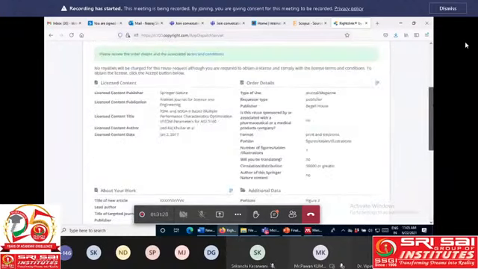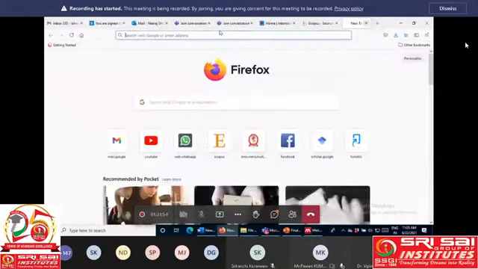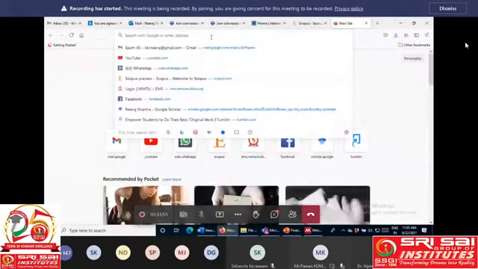If it is free of cost, then you simply go and you can save a lot of time on these copyright issues. And not only a figure, if you want to use an abstract or some other table, then you will definitely ask for this copyright clearance. Okay, and this is for the Springer side. If I go elsewhere, they will also have the same thing.